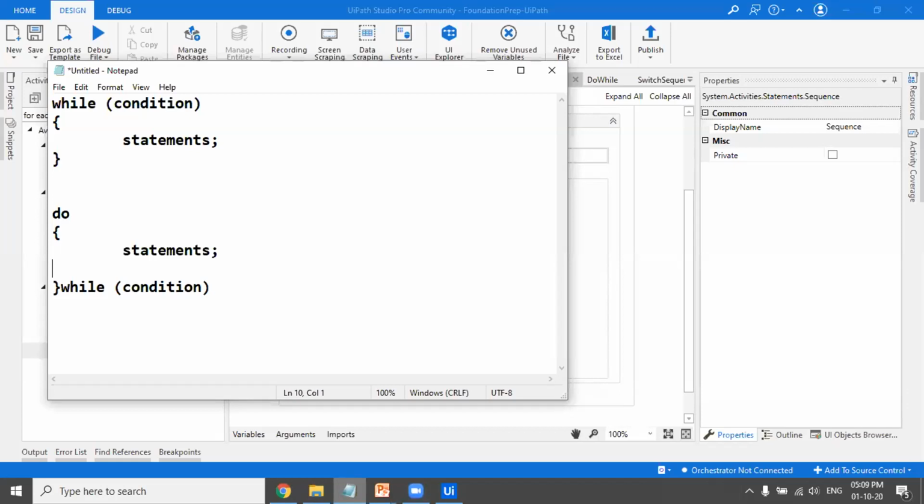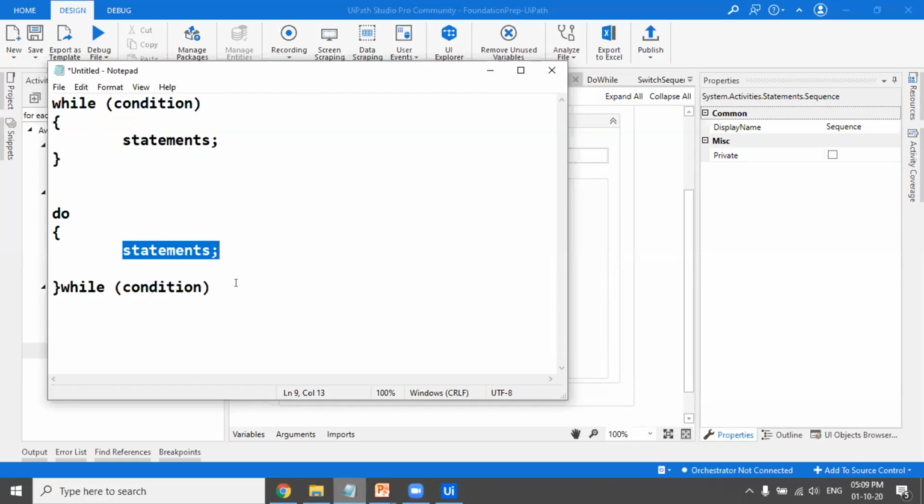So the difference which you can see here is that in the while loop, first we are checking the condition. If the condition is matched, then only we are executing these statements. In do while loop, you are coming inside these curly braces, executing the statement, and then checking whether the condition matches or not.